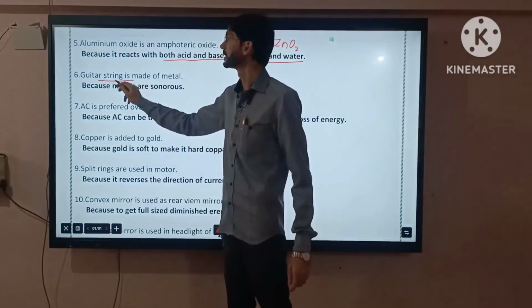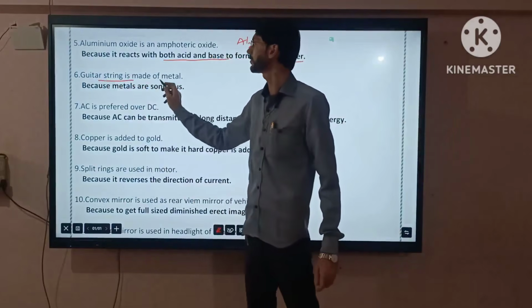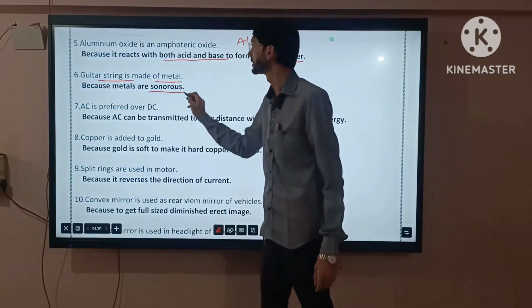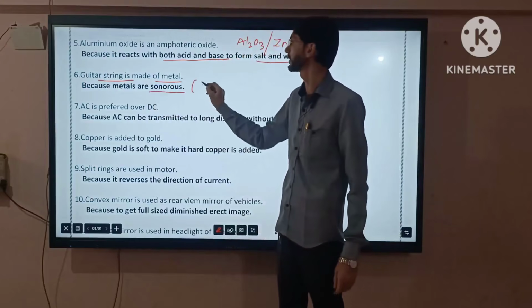Guitar string is made of metal. It's because metals are sonorous.